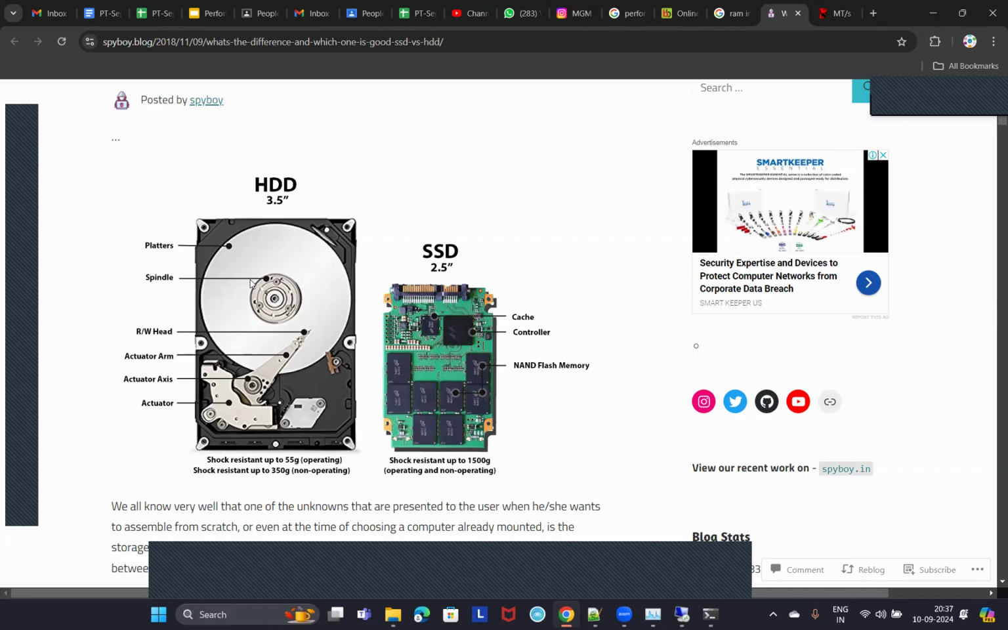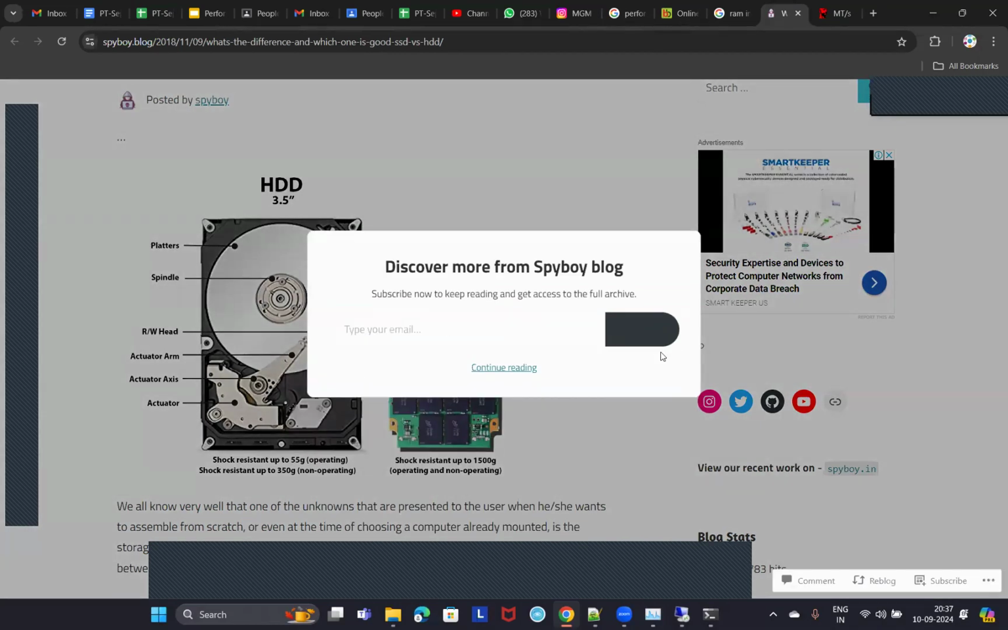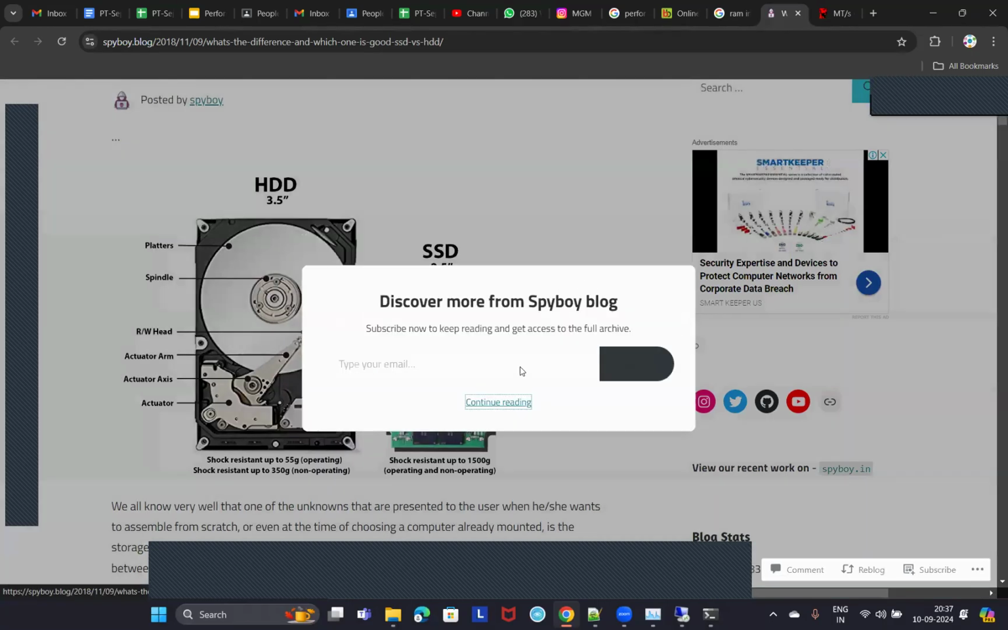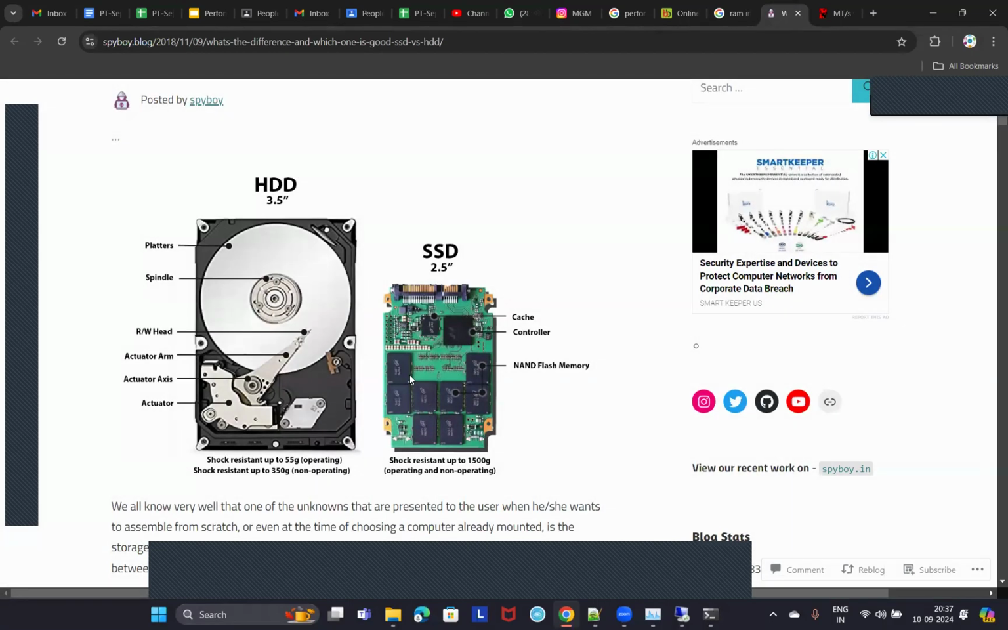And also there will be movable parts here, isn't it? Whereas SSD doesn't have movable parts, so the lifespan of the disk will be more, right? However, it will be costly, isn't it? SSDs are costlier than hard disk drives, right? The shock resistance of a hard drive is 55 g operating, whereas the shock resistance of SSD is 1500 g, both in operating and non-operating situations, right?